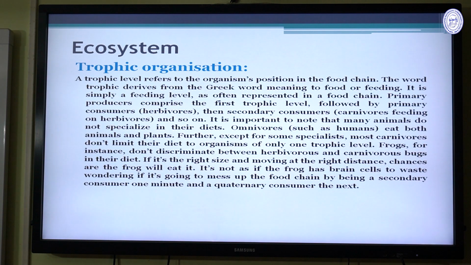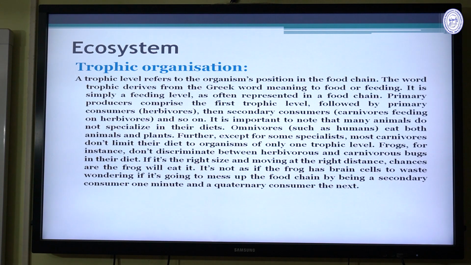It is important to note that many animals do not specialize in their diet. Omnivores such as the humans eat both animals and plants. This is the top level of the trophic level, the omnivores.